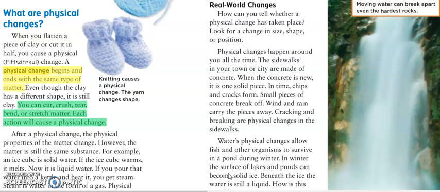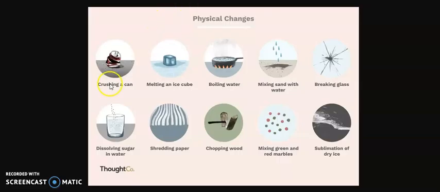So, after a physical change, the physical properties of the matter change. However, we can see, for example, you can crush a can. Before it was a can, and right now, after we crush it, it's still a can. Another example is melting an ice cube. If we melt the ice, it becomes water, and if we put it again in the fridge, of course, it will become ice.